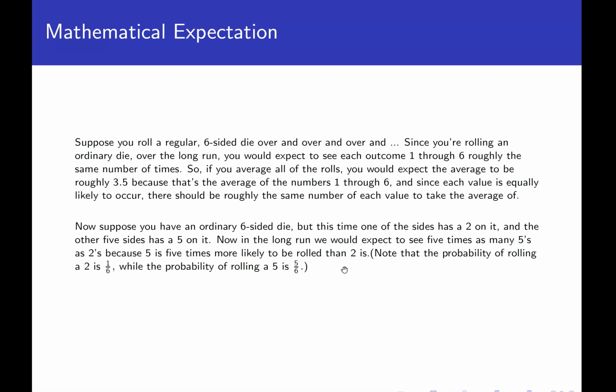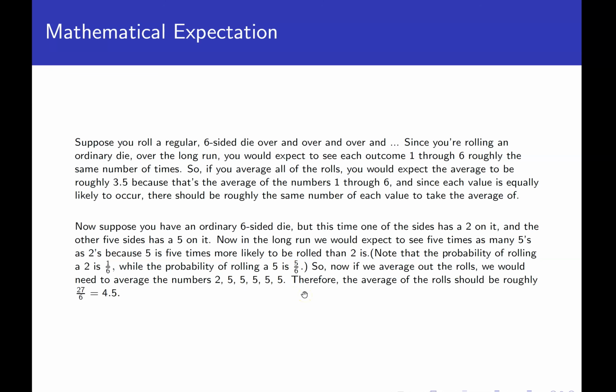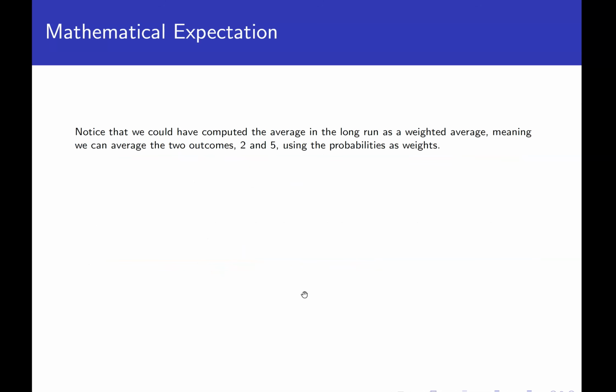So notice in this particular case that the probability of rolling a 2 is 1/6, and the probability of rolling a 5 is 5/6. If we want to average out the rolls now, again, we would expect 5 times as many 5s as 2s, so we would need to average the numbers 2 and then five 5s, and then we would get that the average of the roll is roughly 4.5 instead of 3.5. We got a lot more 5s than 2s, so the average should be closer to 5. We could have also computed the average by looking at it as a weighted average.